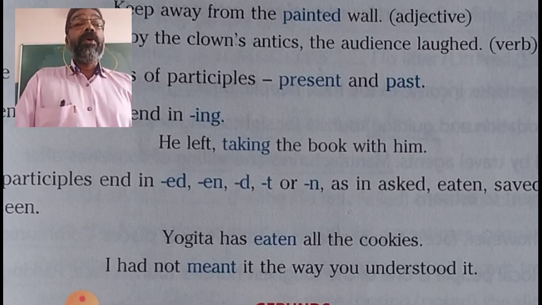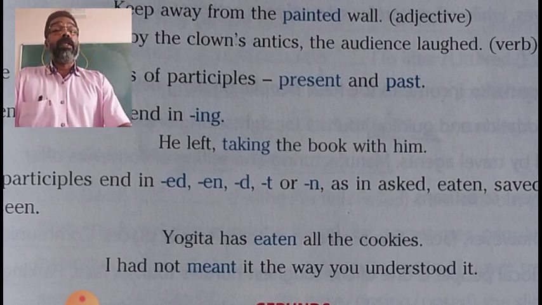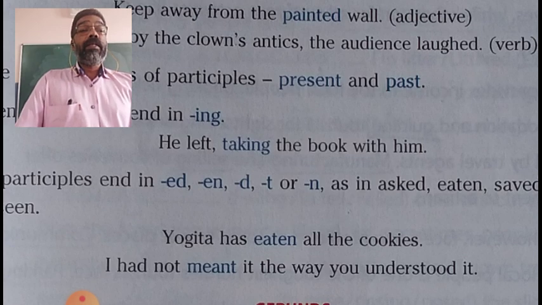Example: Yogita has eaten all the cookies. I had not meant it the way you understood it.